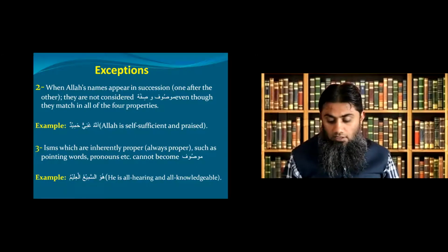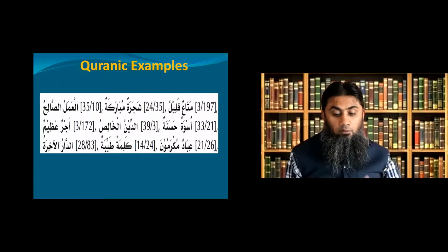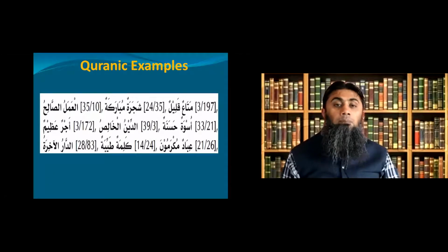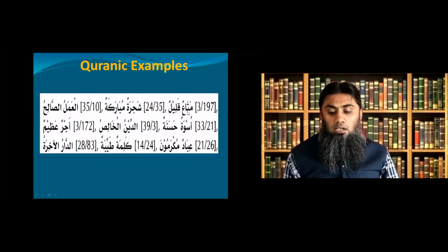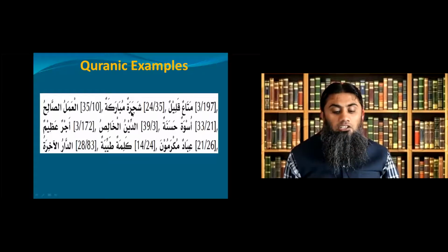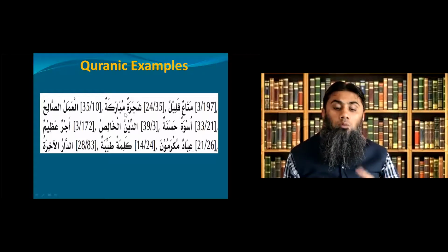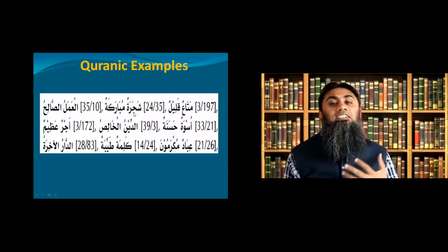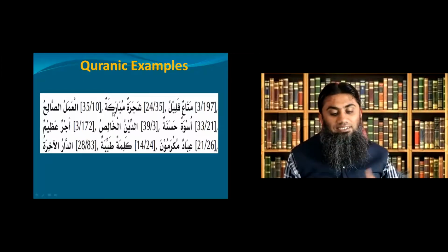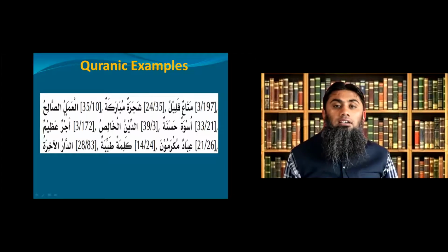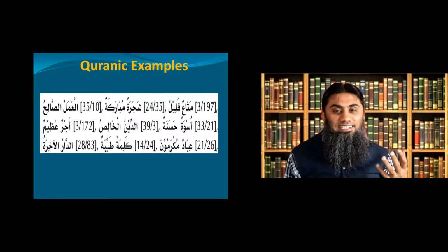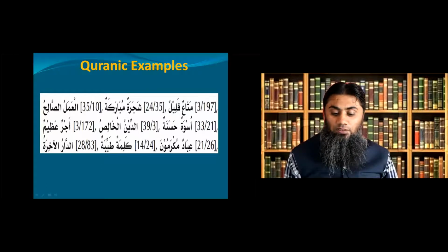And that's all you need to know about this first phrase, which was Murakkab Tawsifi or adjective phrase. Last, before moving on, some examples from the Quran. Mata'un qalilun is an adjective phrase. Mata'un is Mawsuf, qalilun is Sifa. Shajaratun mubarakatun, a blessed tree, is a Mawsuf Sifa. Al-amalu as-salih, good deed. Okay, Mawsuf Sifa.